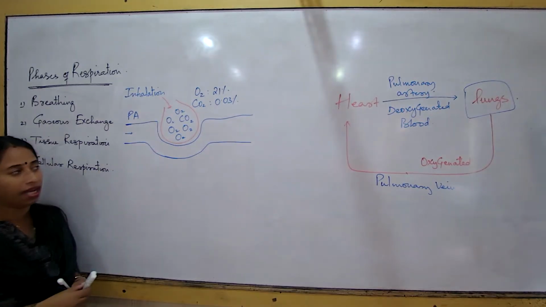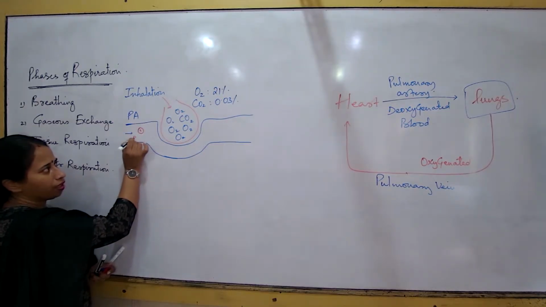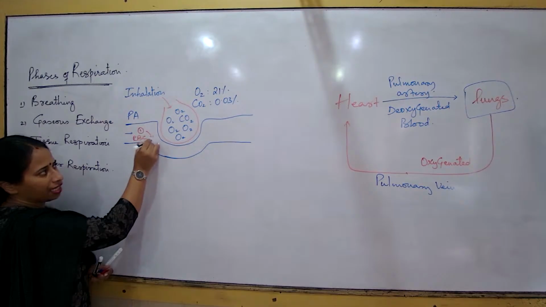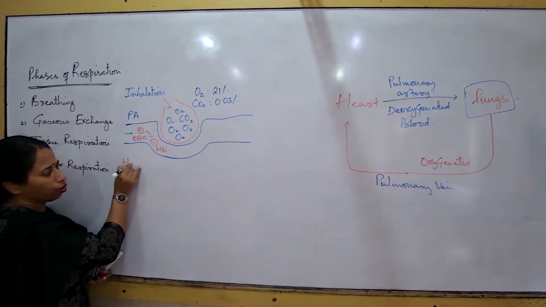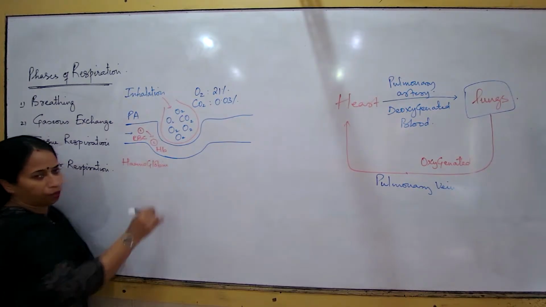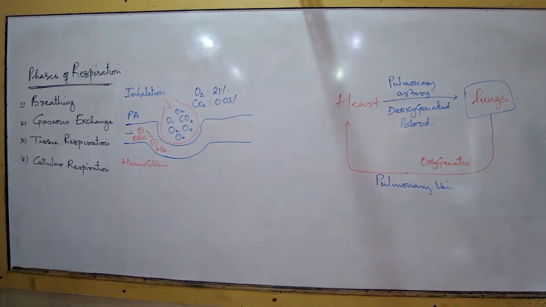Now in the blood, there are certain types of cells. I would start thinking of the RBCs. RBCs have a particular pigment, and this pigment is known as what? Hemoglobin. What is the color of hemoglobin? Hemoglobin is reddish in color. What is hemoglobin? It is the respiratory pigment. Where is it present? In the RBCs. So this respiratory pigment is responsible for the red color of the blood.